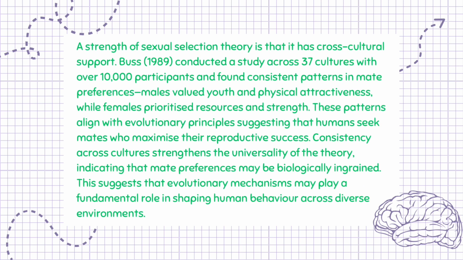A strength of sexual selection theory is that it has cross-cultural support. Buss, 1989, conducted a study across 37 cultures with over 10,000 participants and found consistent patterns in mate preferences. Males valued youth and physical attractiveness, while females prioritized resources and strength. These patterns align with evolutionary principles suggesting that humans seek mates who maximize their reproductive success. Consistency across cultures strengthens the universality of the theory, indicating that mate preferences may be biologically ingrained. This suggests that evolutionary mechanisms may play a fundamental role in shaping human behavior across diverse environments.